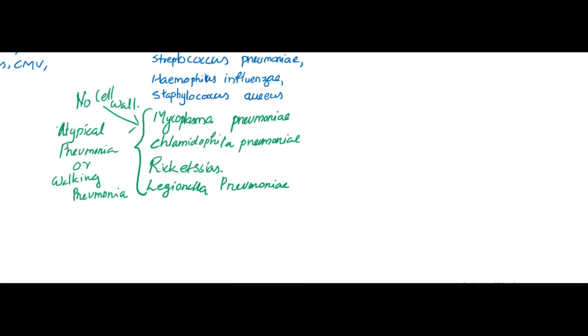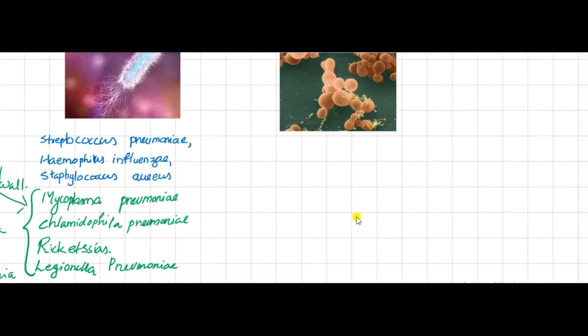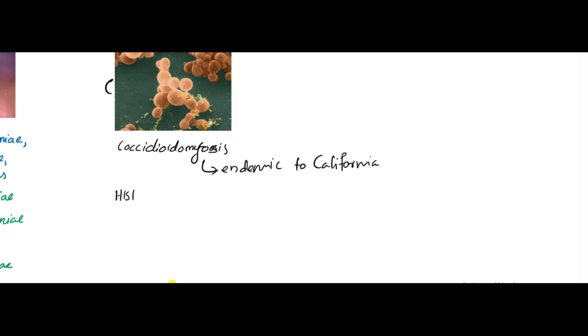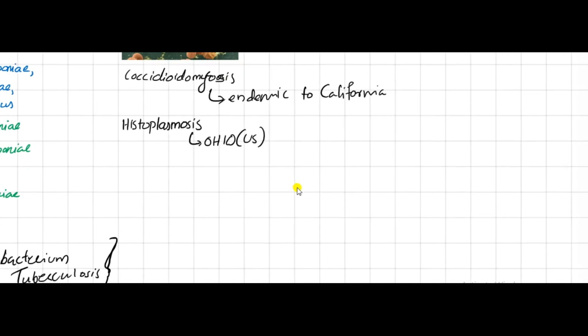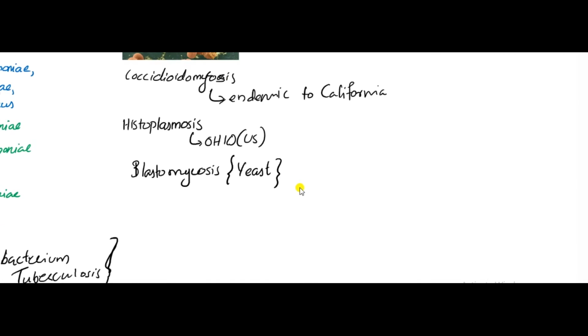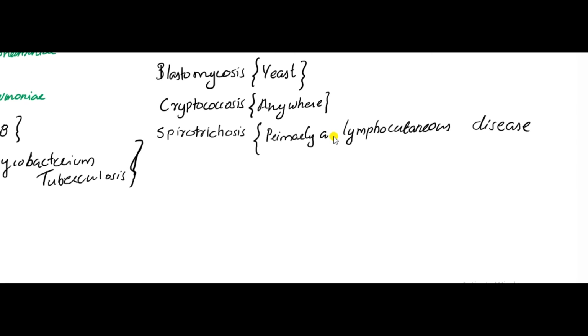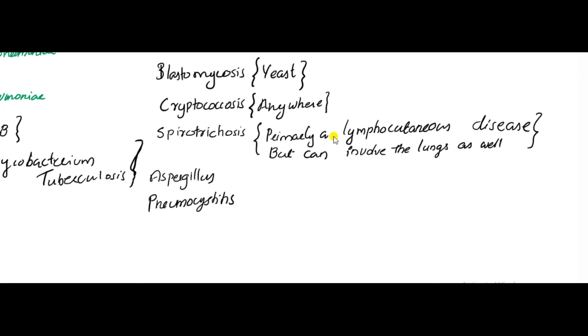And Mycobacterium tuberculosis, which causes TB. And in fungus: coccidioidomycosis, endemic to California; histoplasmosis in the Ohio region of the US; blastomycosis, which is a yeast; cryptococcosis, which can be seen anywhere; sporotrichosis, primarily a lymphocutaneous disease but it can invade the lungs as well. Aspergillus and Pneumocystis jirovecii are in another class of fungus.